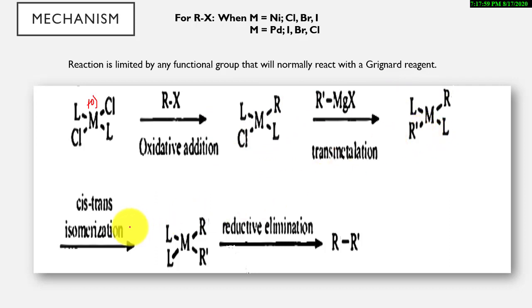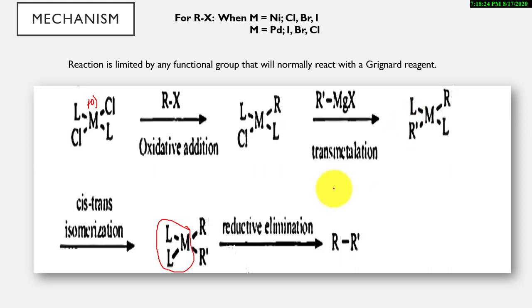After that cis-trans isomerization happens. Here both the ligands that are in the trans position will come into the cis position. After that the reductive elimination happens and the coupled product of this R and R dash will be obtained, and the metal will be regenerated and used several times. The reaction is limited by any functional group that normally reacts with Grignard reagent.